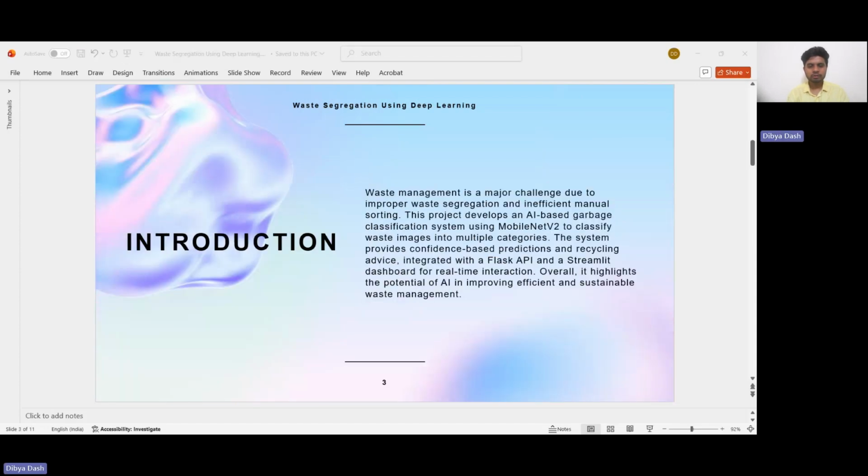So starting with the introduction, waste management is a major challenge today, mainly because of improper waste segregation and inefficient manual sorting. In this project, I developed an AI-based system that can classify waste images into different categories using MobileNetV2. The system also provides confidence scores and recycling advice, and it is integrated with a Flask API and a Streamlit dashboard for real-time interaction. Overall, this project shows how AI can help improve waste management and make it more efficient.